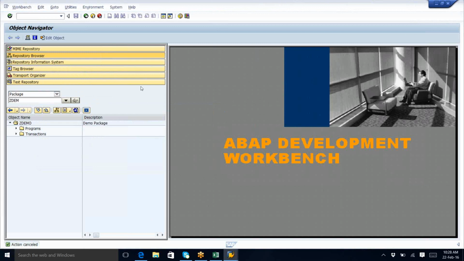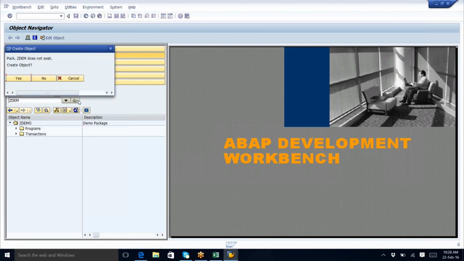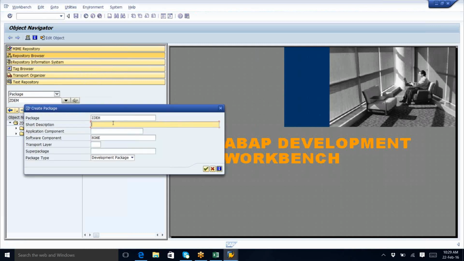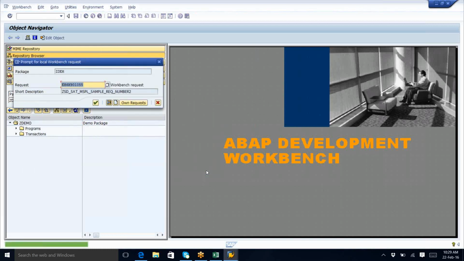Yeah, now I am noted. You're able to see the screen, right? So I have given the package name, and just click on the spec symbol. It will ask to create. So when I create, it will ask for a short description. So say some demo project or demo package. And just tick it. And can you see a workbench request?